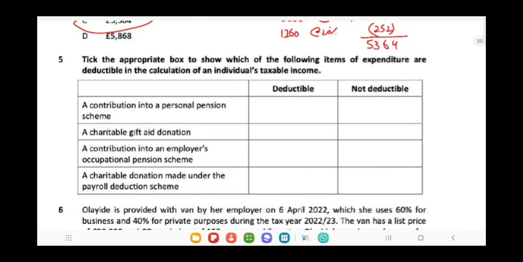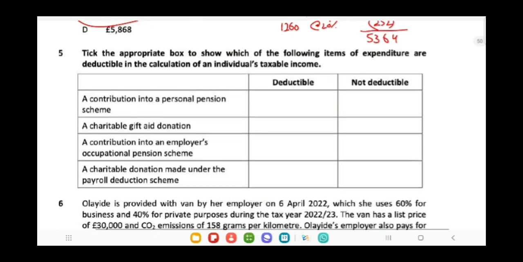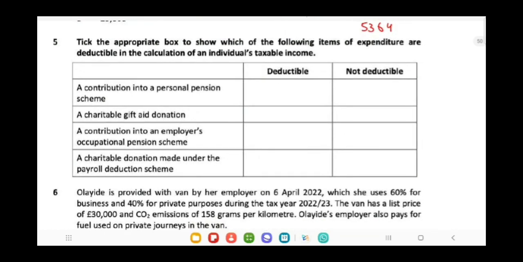Now next question: tick the appropriate box to show which of the following items of expenditure are deductible in the calculation of individual taxable income. Important one. First one, a contribution into a personal pension scheme. Remember, whatever is the contribution to the personal pension scheme, the gross amount of this will extend the basic rate band. It will not be deducted from your income to get the taxable income. So it is not deductible.